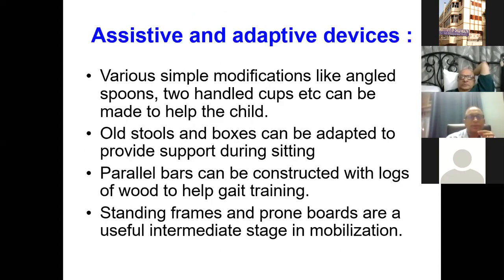So assistive and adaptive devices are various simple modifications like angled spoons, two-handed cups, old stools and boxes, parallel bars with logs of wood, standing frames and prone boards that can be adapted to help a child with ambulation.